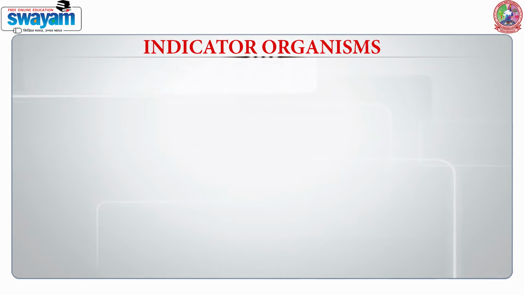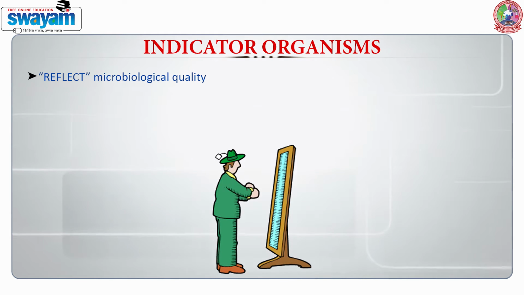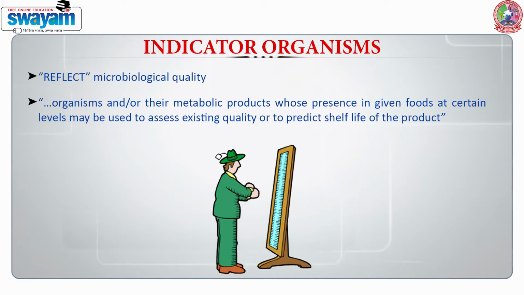Now when we start talking about indicator organisms, first of all we should know what they are. They reflect the microbiological quality. These are organisms or their metabolic products whose presence in the given food at a certain level may be used to assess the existing quality or to predict the shelf life of the product. This means they reflect the microbiological quality of the product.